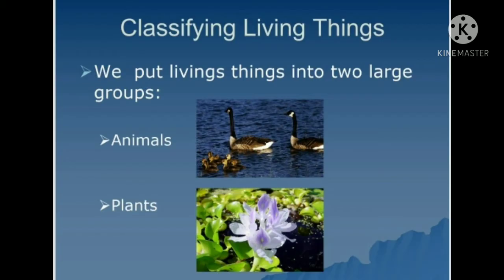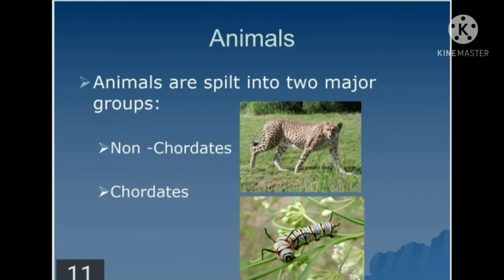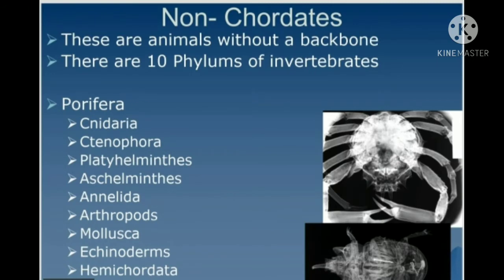Now today we are talking about the classification of living things. Basically, living things are majorly classified into two, animals and plants. Animals are split into two major groups: chordates and non-chordates. Who are non-chordates? Non-chordates are animals without a backbone. They don't have any backbone and they are also called invertebrates.